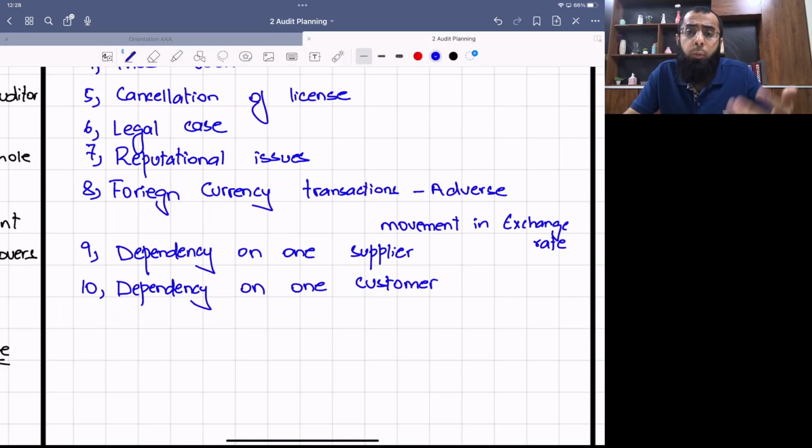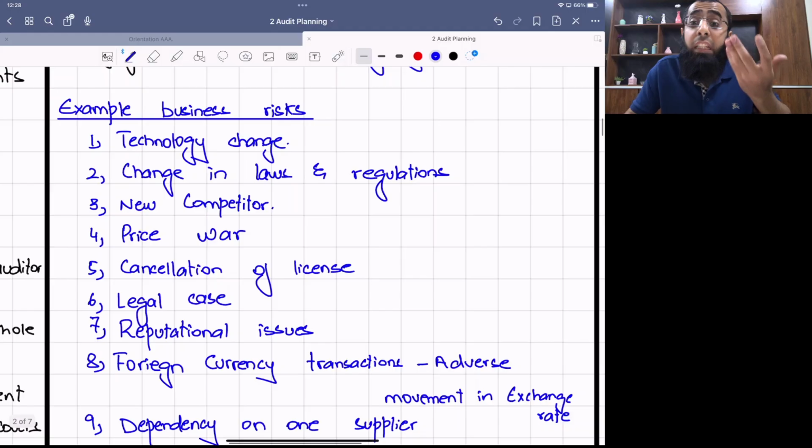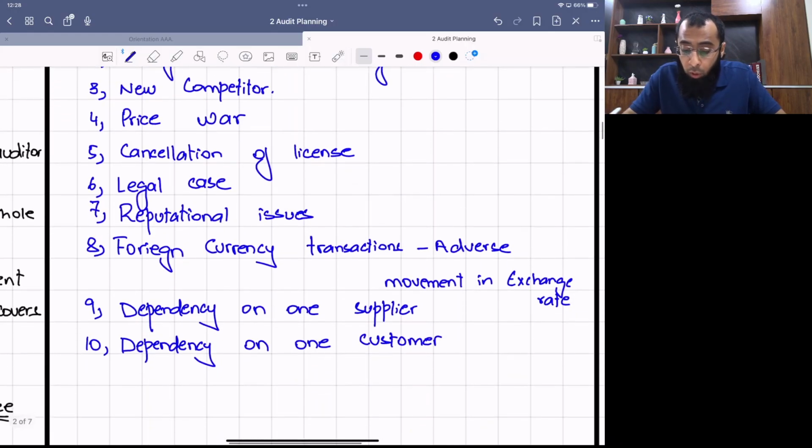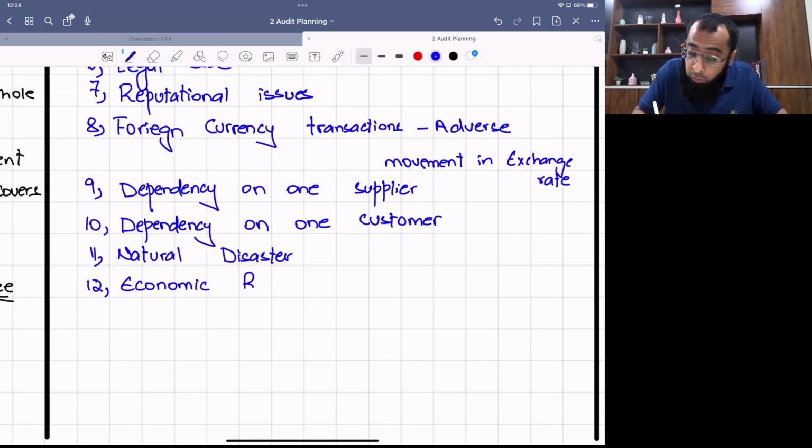Think about other businesses. What type of risk a business can face? If there is any technology change, or if there is any fashion change, or any climate change, if there is any natural disaster. We have such questions in the past paper when the client's business has suffered from a natural disaster. So that can be a business risk. Any change in fashion or trend, economic recession. So these all can be business risks which can affect your business, like natural disaster or some economic changes like economic recession or like any introduction of any taxes. So these all can be the business risk which can affect your business.